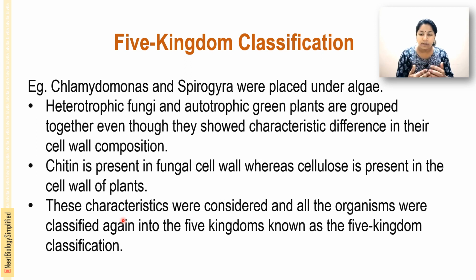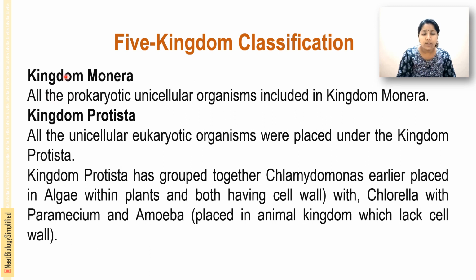But after years, as the studies went on, they came to know that the classification system needed modification. Based on those changes, scientists again redivided the kingdoms, including and excluding organisms based on their similar and dissimilar characteristics, into five kingdoms, known as the five kingdom classification. First one is the kingdom Monera.